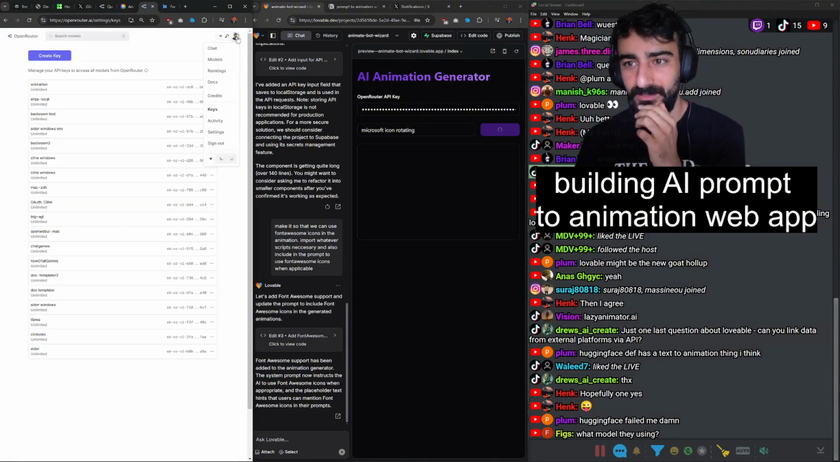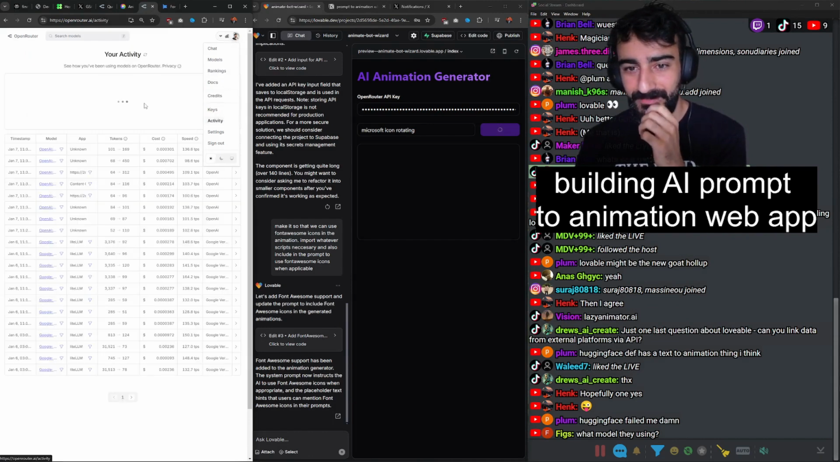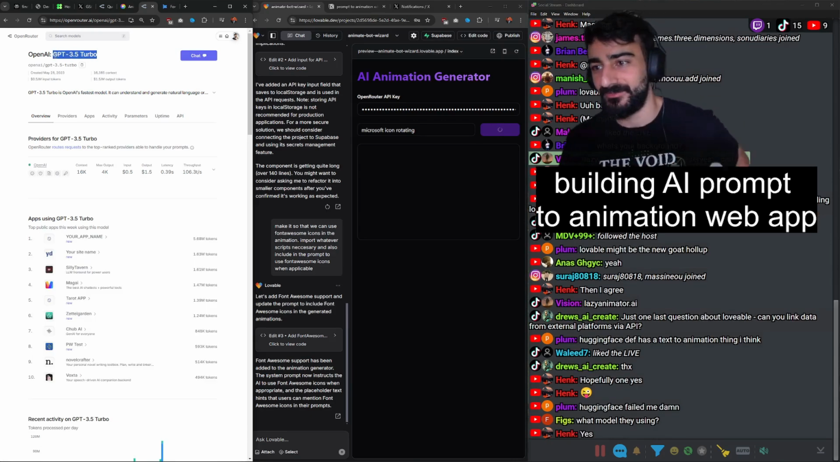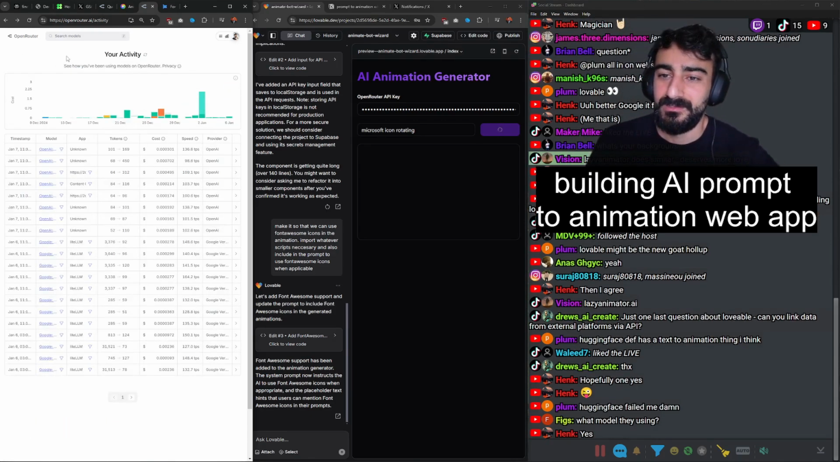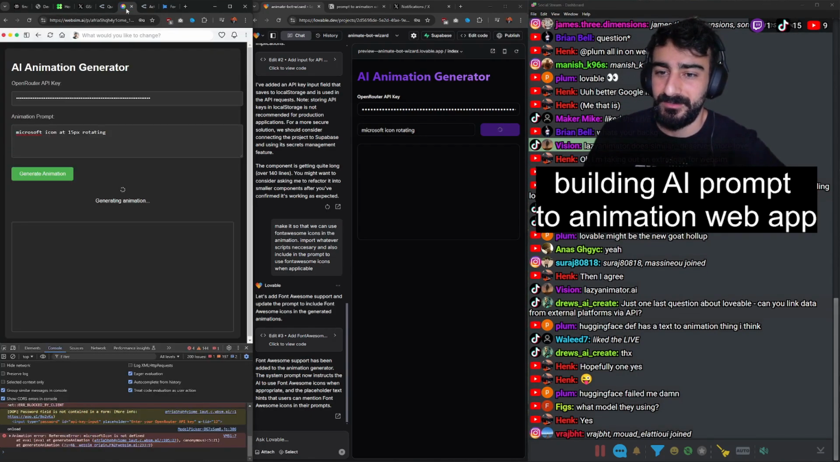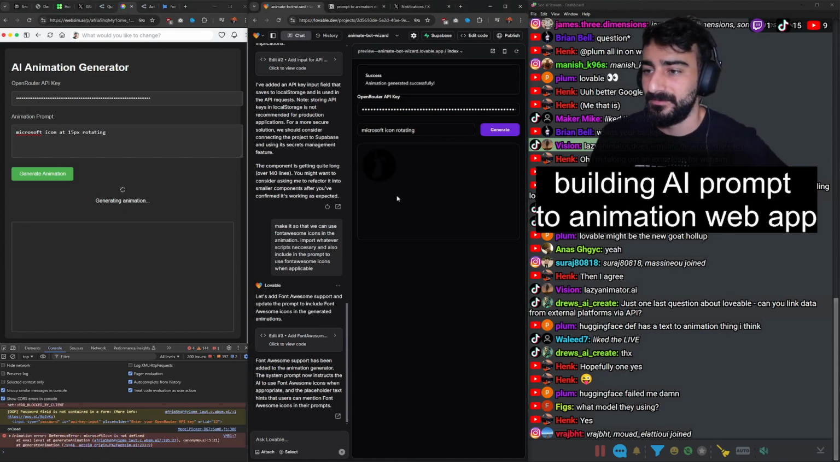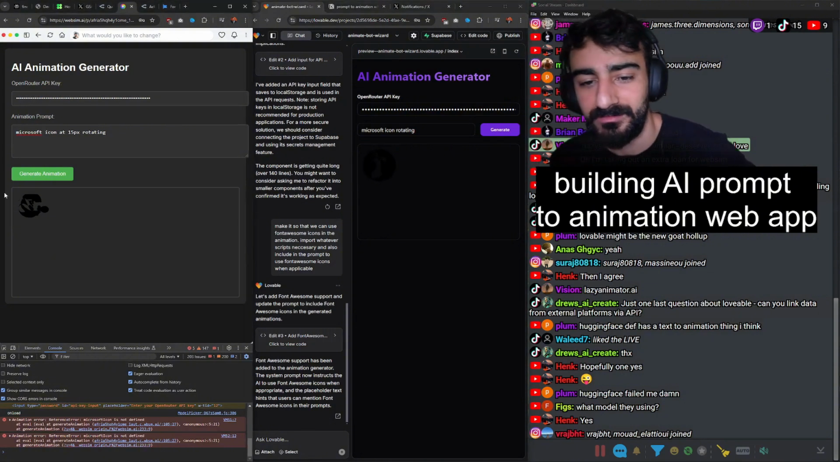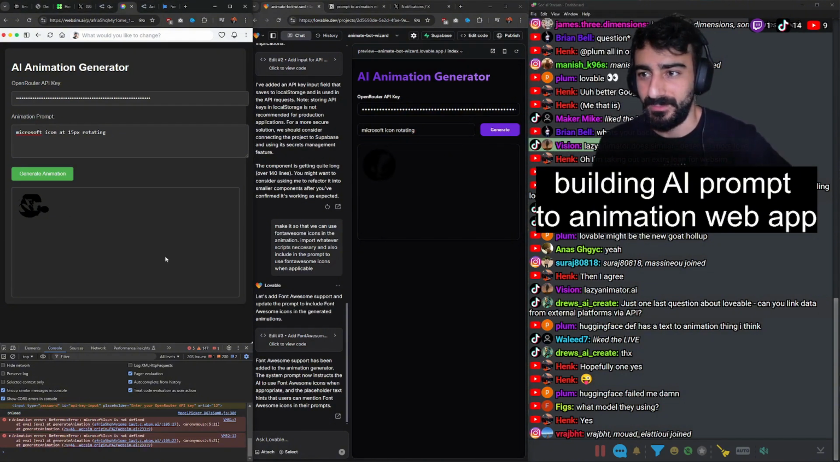Also, I wonder, what model is it using? Yeah, it's using 3.5 Turbo because that was in the example. So if we told it to use like Sonnet, it would have been much better. What is that? That looks like a globe. Oh my god. Yeah, we should not be.